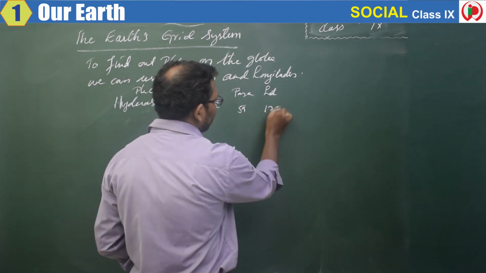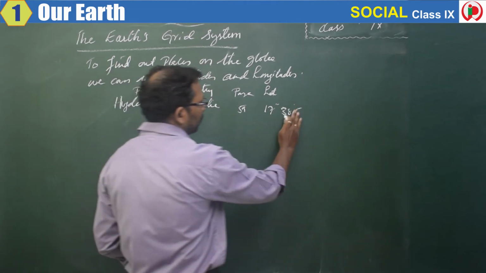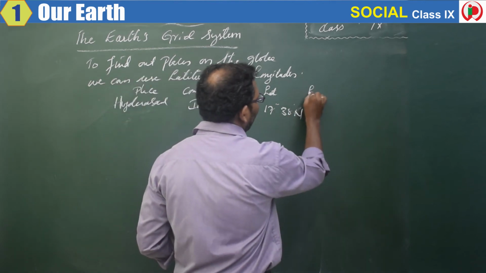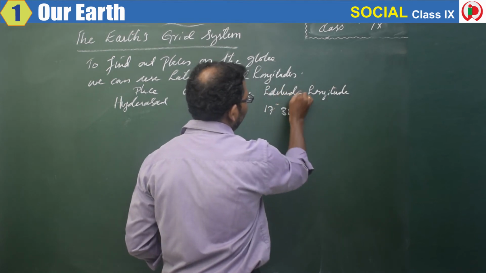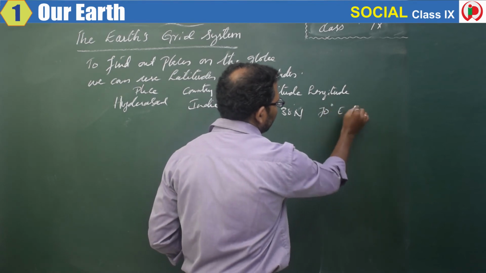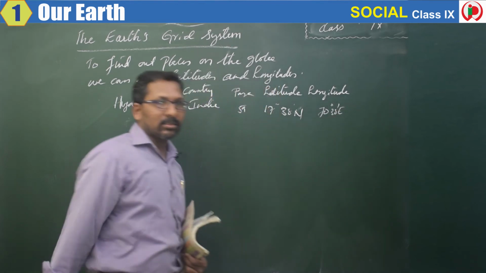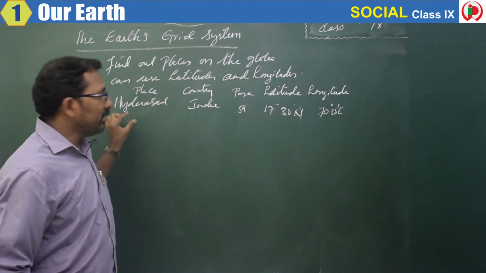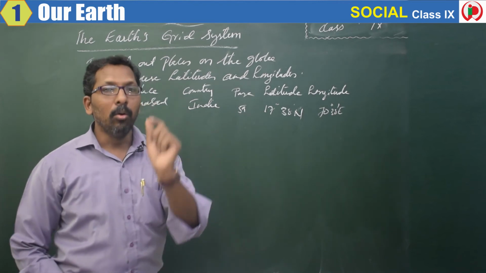Latitude is 17 degrees 38 minutes north. And the longitude is around 78 degrees 38 minutes east longitude. So with this latitude and longitude, we can easily find out where Hyderabad is located in the world.